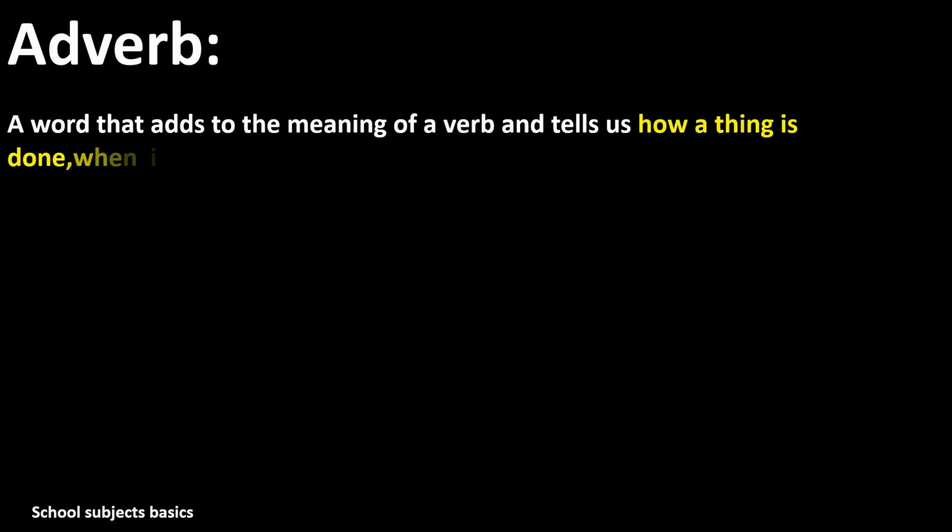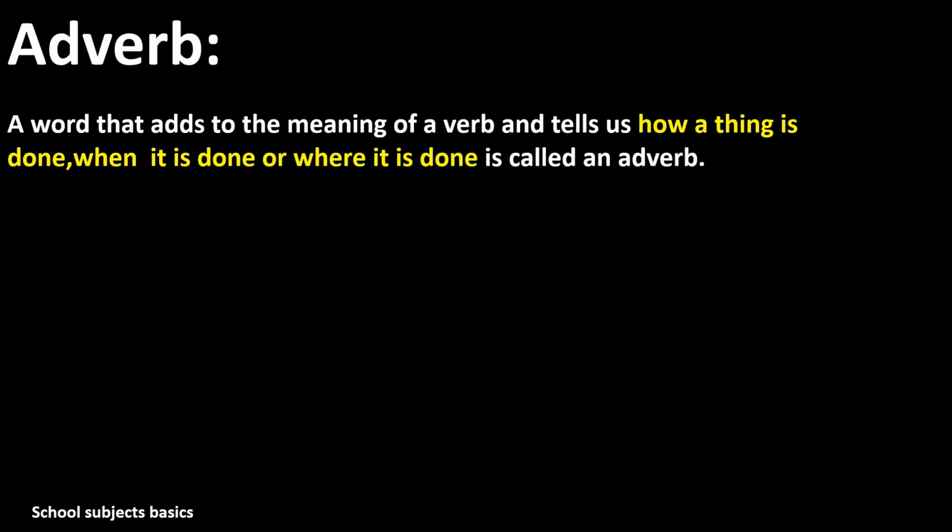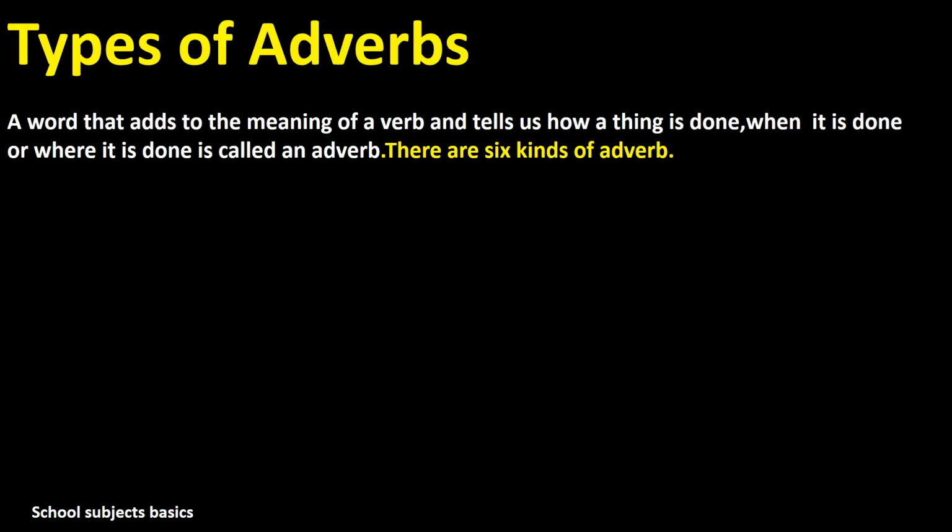First, what is an adverb? A word that adds to the meaning of a verb and tells how a thing is done, when it is done, and where it is done is called an adverb. So, in a simple way, it tells how a thing is done, where it is done, and when it is done. And there are six kinds of adverbs.